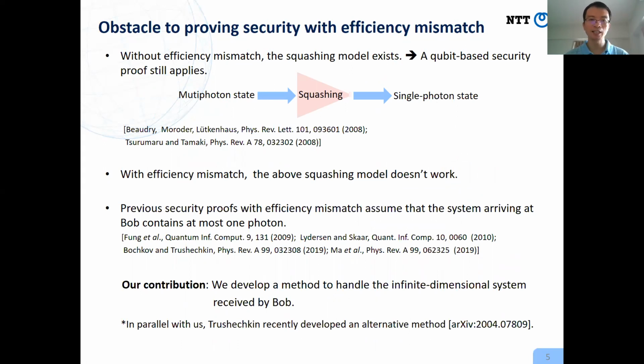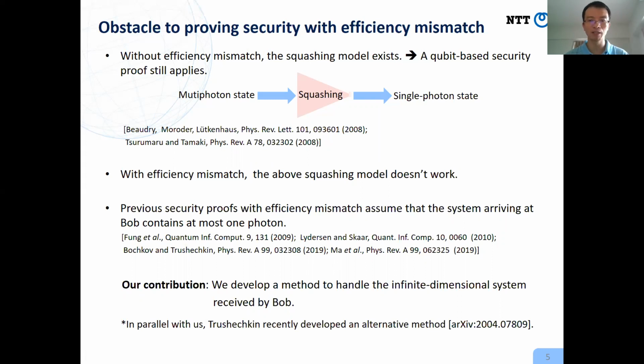Hence, standard security proofs with qubit assumption apply. However, with efficiency mismatch, the above Gaussian model doesn't work anymore, so it is an open problem to prove security with efficiency mismatch. Previously, there were several works on security proofs with efficiency mismatch.